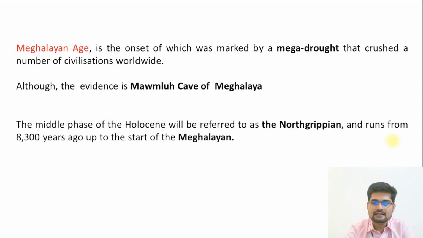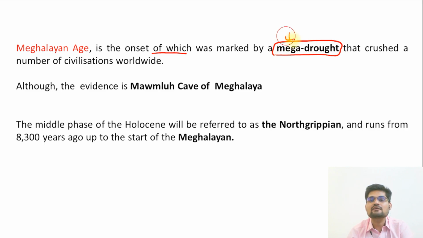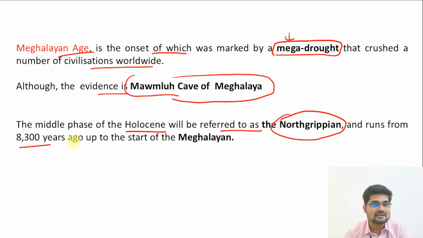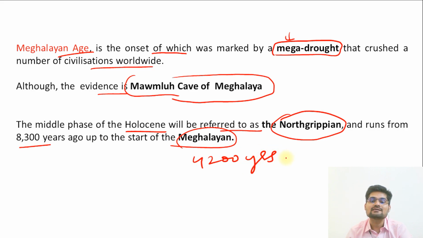Now let's learn about the Meghalayan age. So what is this? Let's understand. The onset of the Meghalayan age was marked by a mega drought event. It was a time when there was a huge drought that crushed a number of civilizations worldwide. Evidence is found in Mawmluh cave in Meghalaya, that's why it is known as the Meghalayan age. The middle phase of the Holocene will be referred to as Northgrippian, which runs from 8300 years ago to the start of the Meghalayan age, about 4200 years ago.